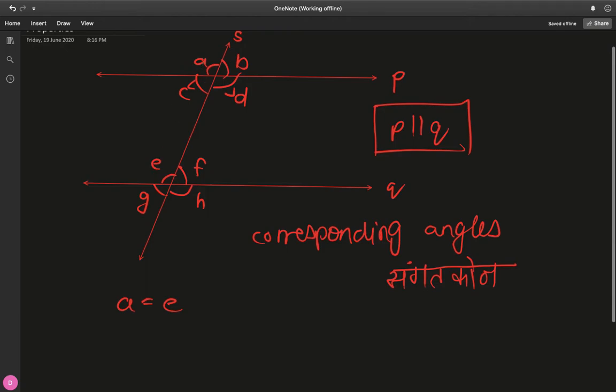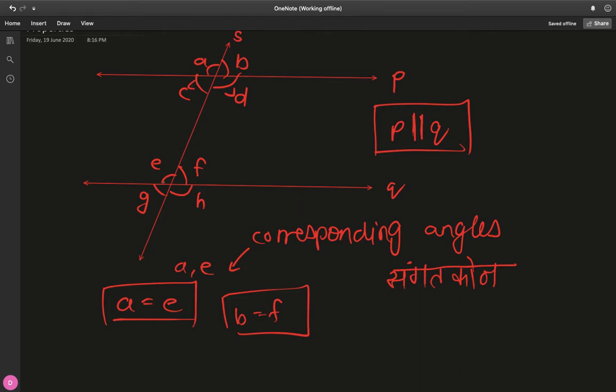You know, you don't drop down and then go underground. Then you started on top, you drop down one floor and you end on top. So A is equal to E because those two are corresponding angles, and therefore they are equal. This equality is the property that only exists as long as P is parallel to Q. If P is not parallel to Q, then A and E will still be corresponding angles, but they won't be equal to each other. And you can do this for all pairs of corresponding angles. B is equal to F, you can say.